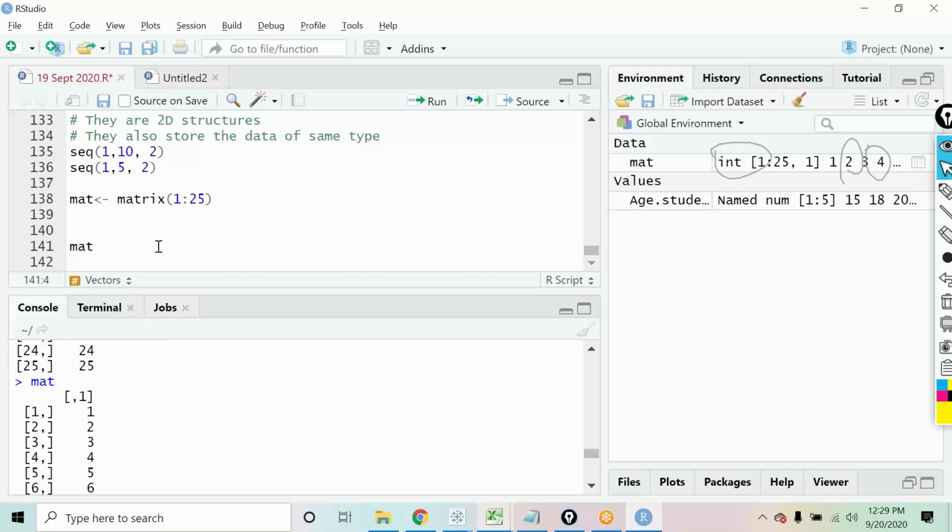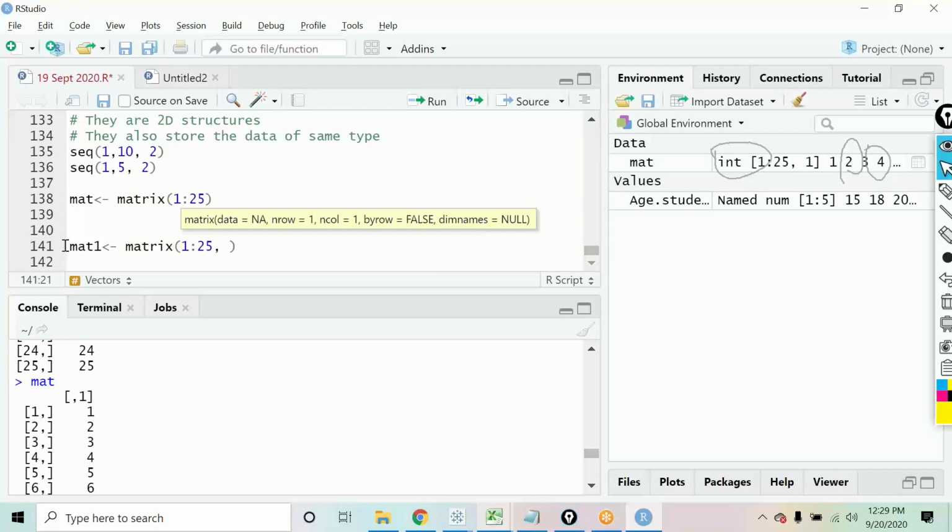Right now, this matrix that I have created has by default given you only 1 column. The reason for that was because I didn't define in the matrix how many rows or how many columns it should have. So what I'll do now is update my matrix. I'll create one more, I'll call it mat1. And in this, I'll say matrix. I want a matrix of 1 to 25.